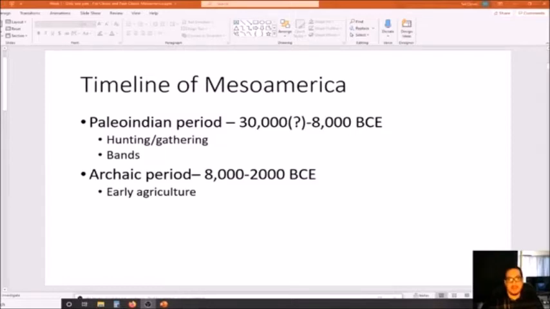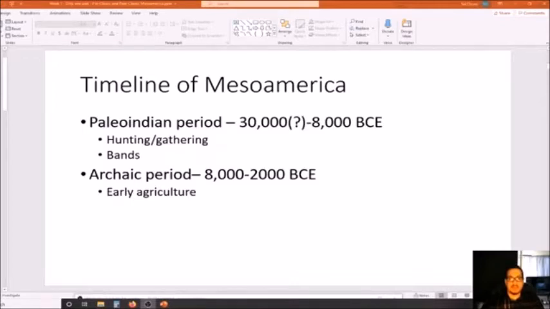All right. Now, what are some of the main characteristics of the Paleo-Indian period? Well, for one, we have the lifestyle of the Paleo-Indians. And that is the hunter-gatherer lifestyle. And it sounds very much like what it was. People hunted and they gathered foods, and that's how they survived. That was their lifestyle. Okay, they lived in what are called bands, meaning that they lived in groups of roughly 25 to 50 people. So we don't have large societies during the Paleo-Indian period. We have these small bands that hunted and gathered foods. Now, what were they hunting? They were hunting large game. Okay, and we'll talk a little bit more about that in just a minute.